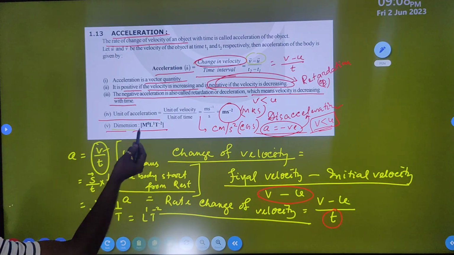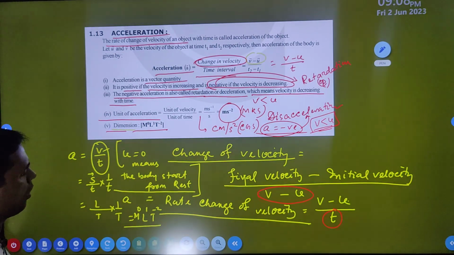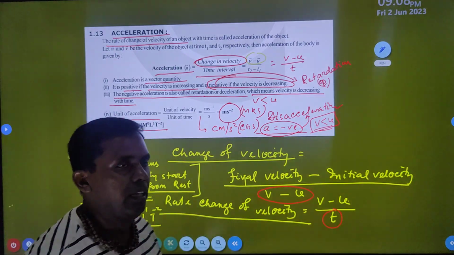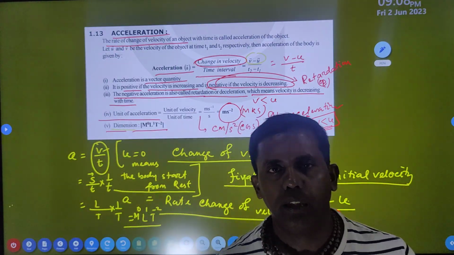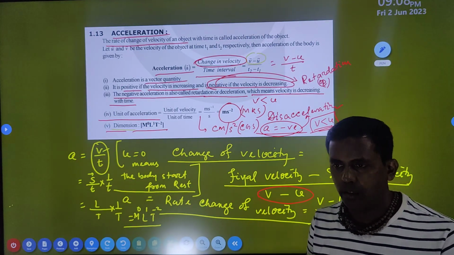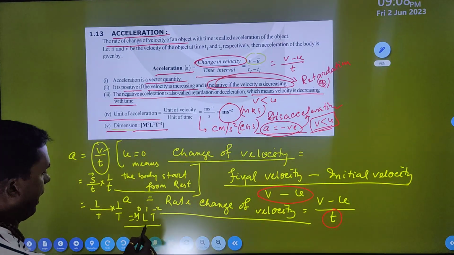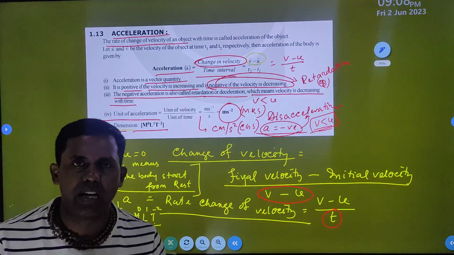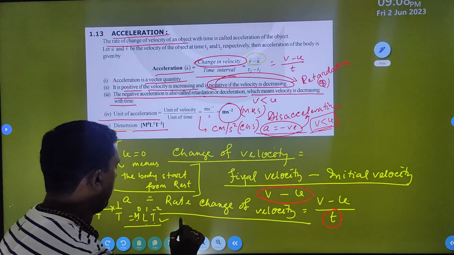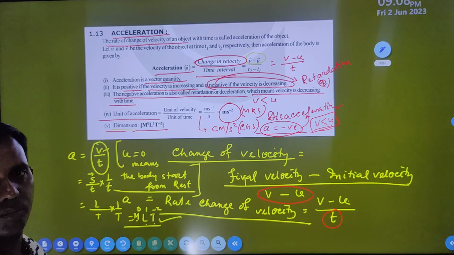Here mass is not represented, that's why you write M0. So M0 L1 t inverse 2 is called the dimension, the representation of the derived quantity in the form of fundamental quantities. L, M, T represent mass, length and time. When you represent a quantity in mass, length and time form, it is called dimension. So here the dimension of acceleration is given.